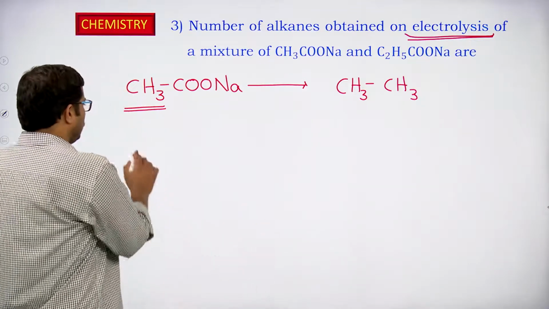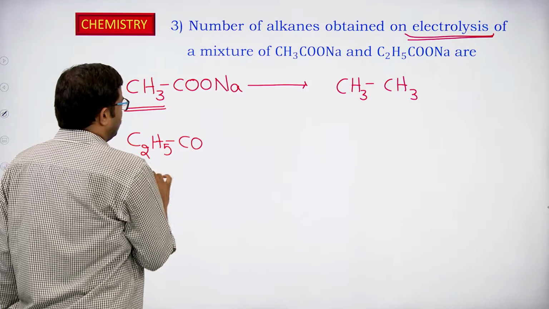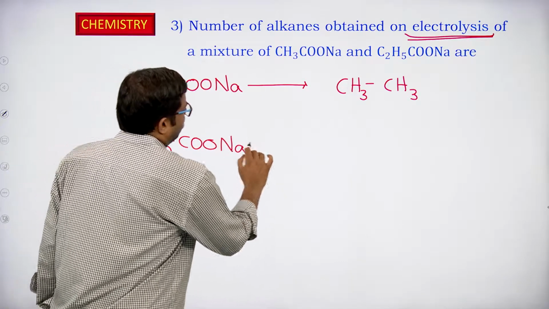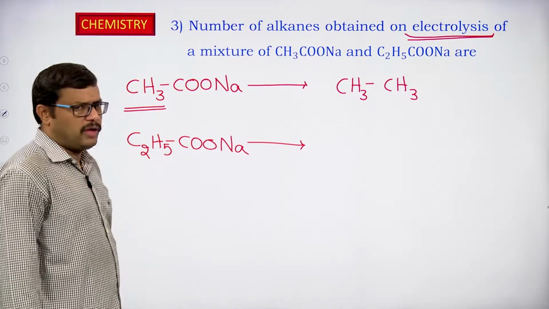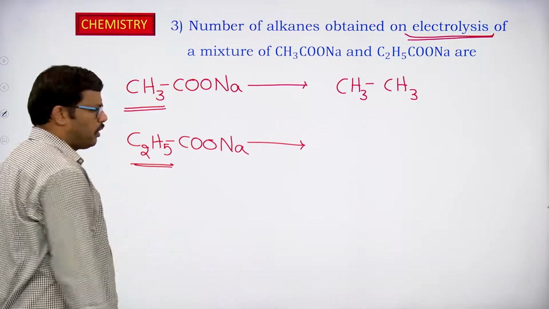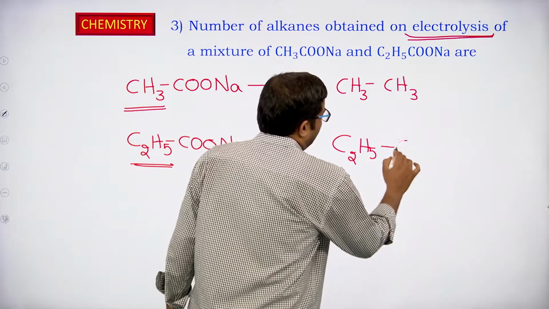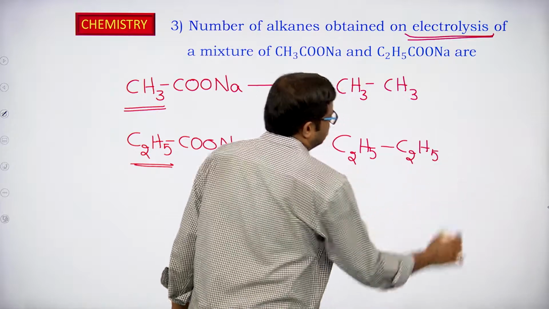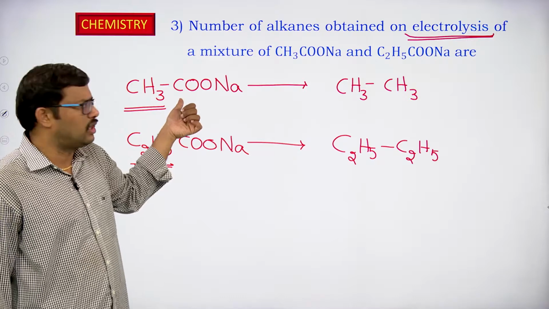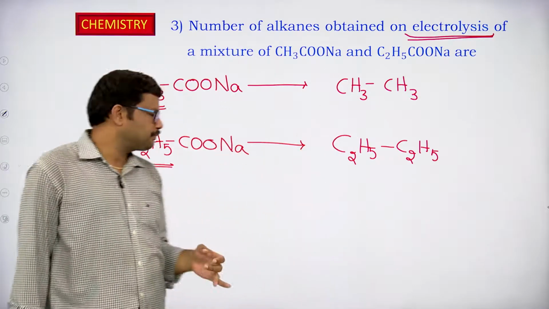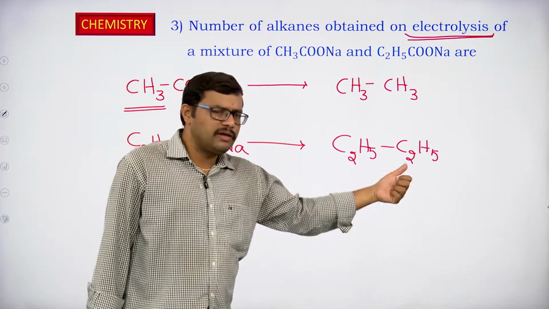Okay. Let us assume if we are using only the sodium propanoate. What is sodium propanoate? C2H5COONa. C2H5COONa is sodium propanoate. So, when we are using only sodium propanoate, what happens? The corresponding R group will be dimerized. So, C2H5 gets linked with another C2H5. This is what we have discussed under Kolbe electrolysis. So, if we are employing only this carboxylic acid sodium salt, we end up with the formation of this product.